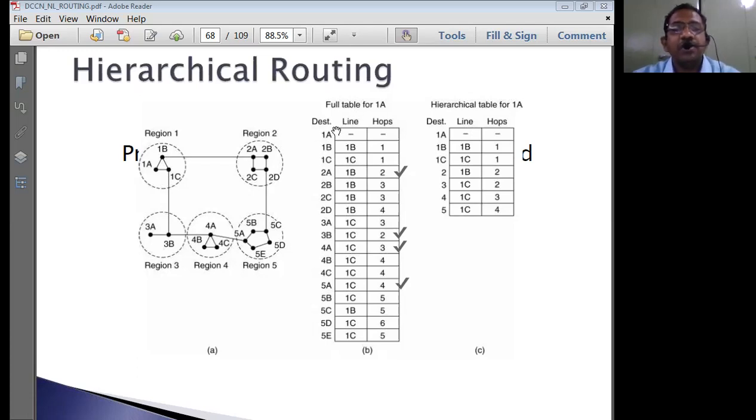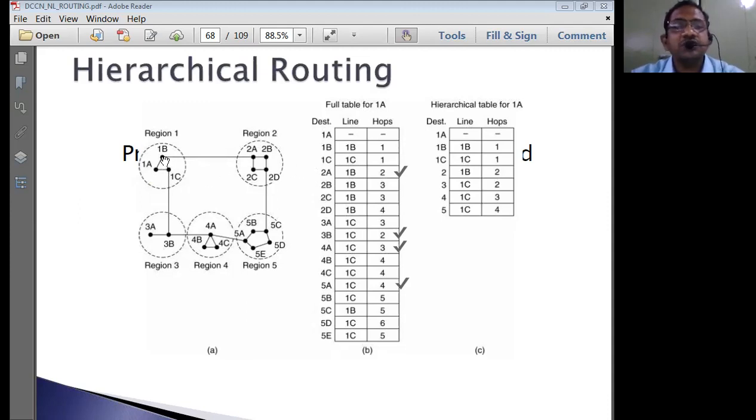So for example, destination is 1A. 1A is the starting point, right? So what is the line it uses? No line, no hops. Next one is destination 1B. Router A is going to prepare and maintain this routing table.